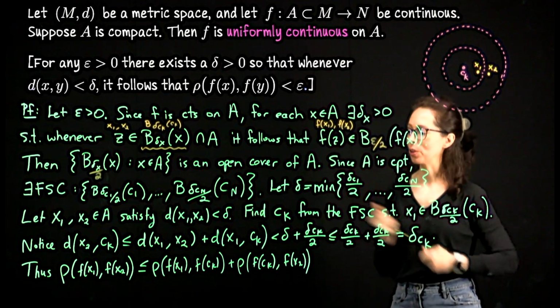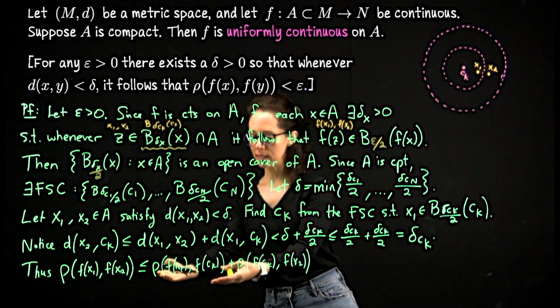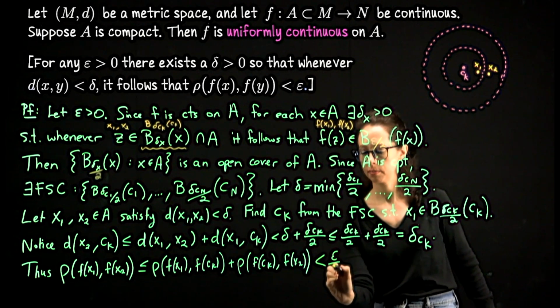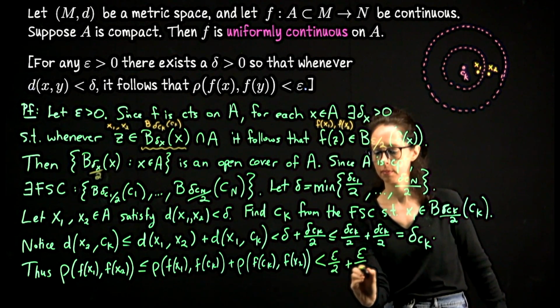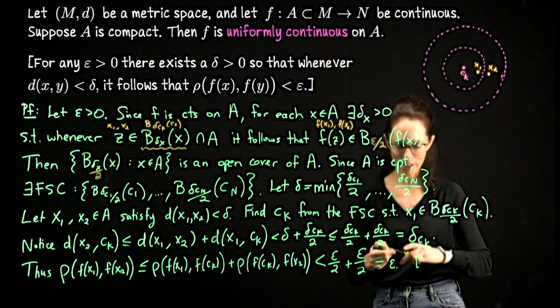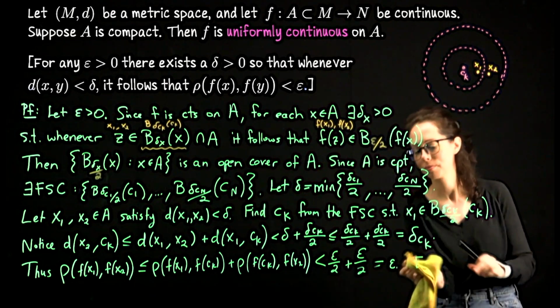Okay, let's finish this proof. This distance is now less than epsilon over 2, as is this one. And therefore, let me write as desired, and then we will draw a little box.